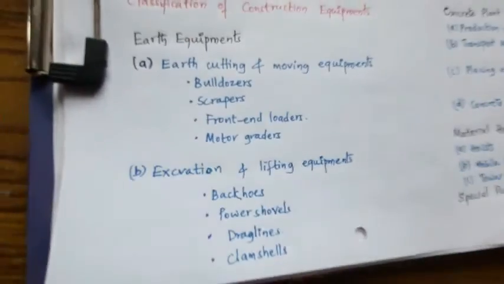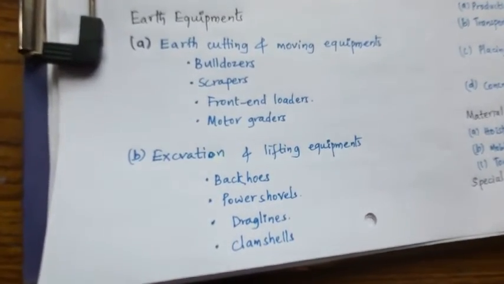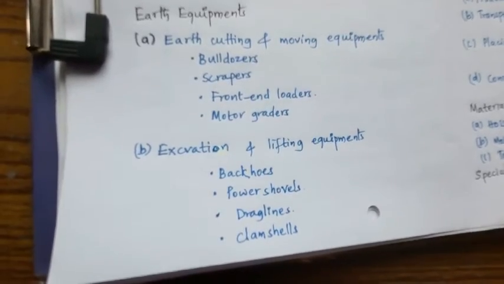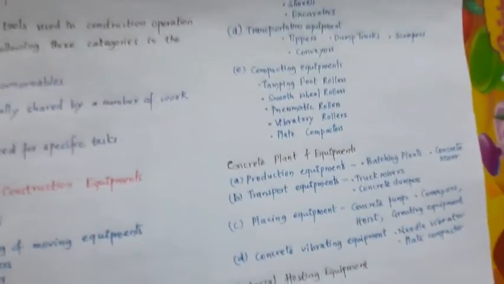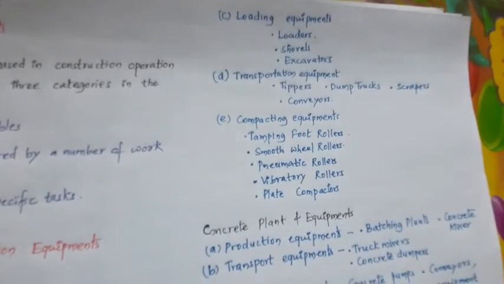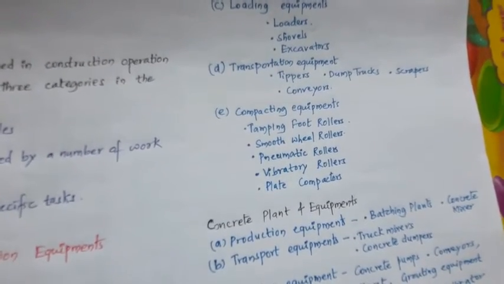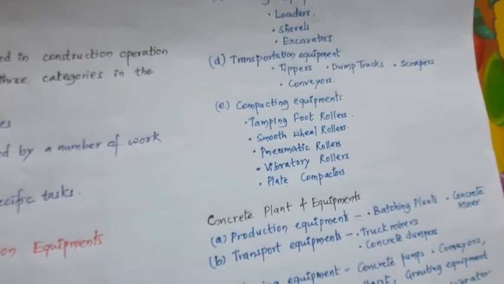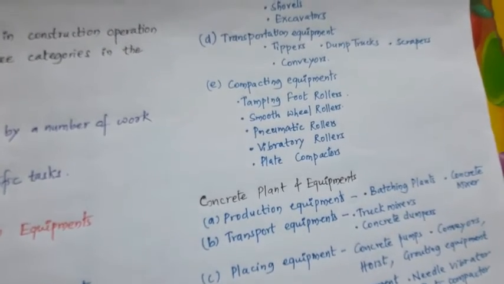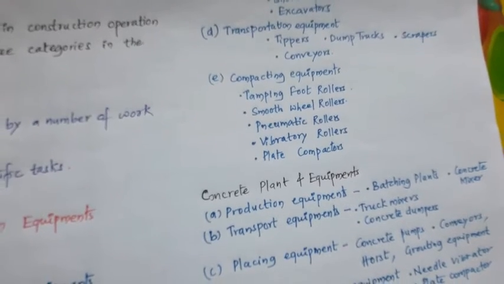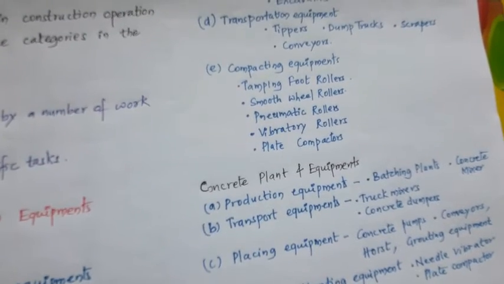Excavation and lifting equipments are backhoes, power shovels, draglines, and clamshells. And if you go to the loading equipments, you come across loaders, shovels, excavators. And if you come across transportation equipment, the tippers will be available, dump trucks, scrapers and conveyors.